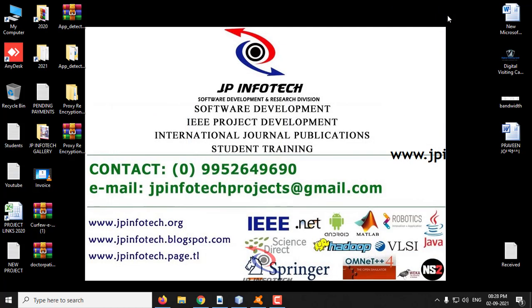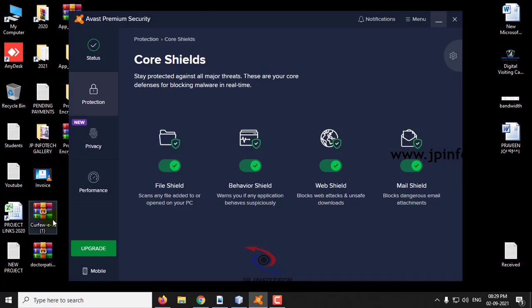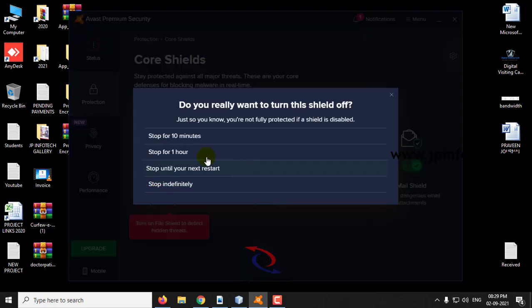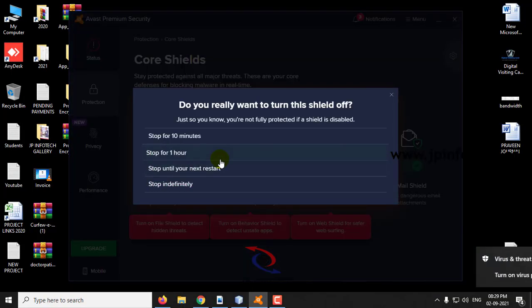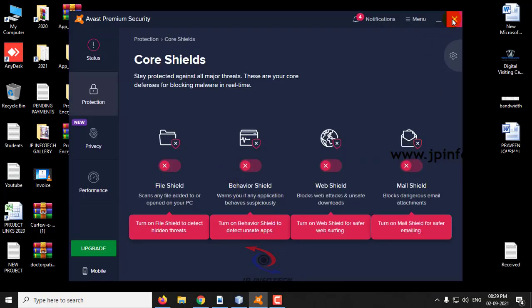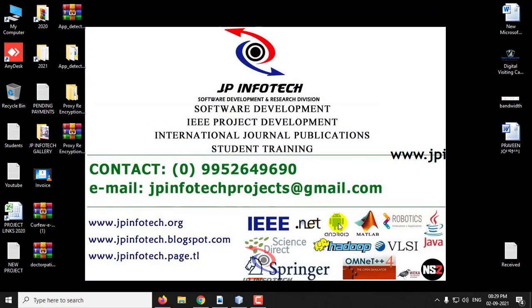Before going to NetBeans, make sure that you turn off your antivirus and firewall, because in the Windows operating system they are always on. You need to turn them off temporarily till the execution of the project, because in this project we will be sharing the keys through email. If your antivirus and firewall are turned on, they will block those things and you will not receive the email. So now I have turned them off.